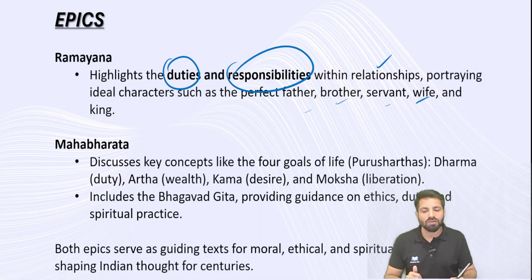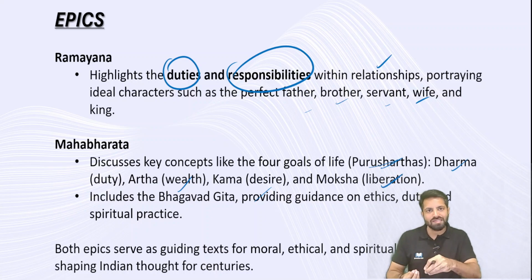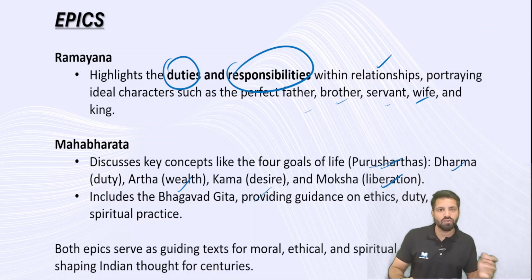So Ramayana, and then Mahabharata. What you learn from the Mahabharata are the four goals of life, the purusharthas, explained in story format: Dharma, Artha, Kama, Moksha. Dharma is duty, the right conduct; Artha is wealth; Kama is desire; Moksha is liberation. You need to follow all these things, and by fulfilling them you eventually reach self-realization. These are your responsibilities, your duties, and these are the goals of life. Fulfill these duties to eventually go for realization.